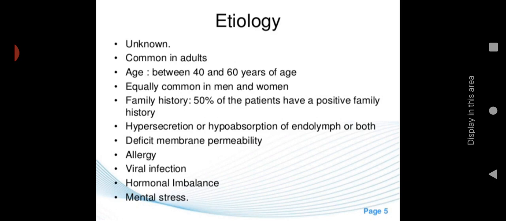Commonly you can see it in the adult age group between 40 and 60 years. Equally seen in men and women, there is no difference in gender. Then 50% of the patients have a positive family history. Other than this, the causes are hypersecretion or hypoabsorption of endolymph, deficit membrane permeability, allergy, viral infection, hormonal imbalance, and mental stress.